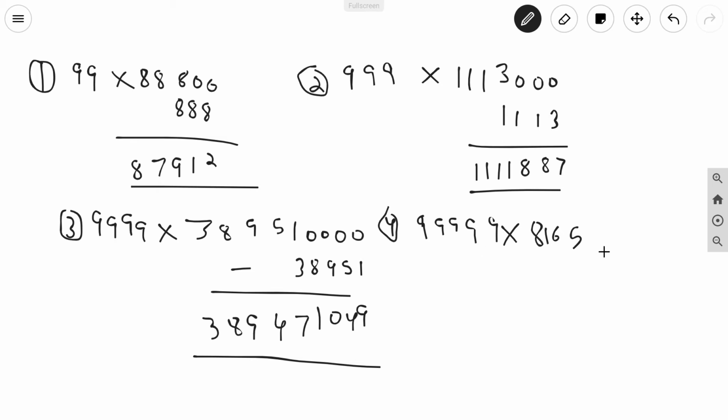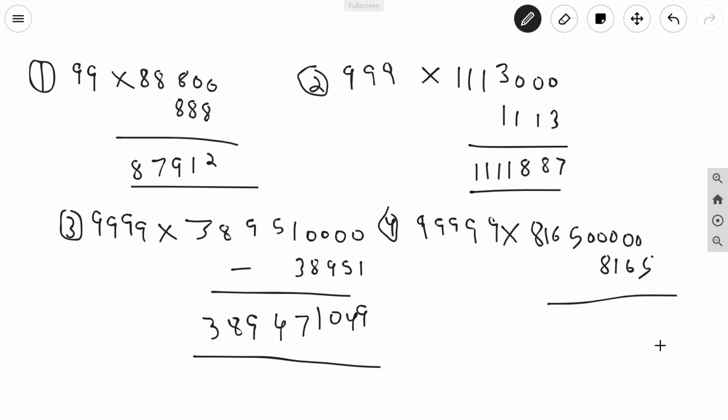99999 into 8165. There are 5 digits, so put 5 zeros: 1, 2, 3, 4, 5, and write the given number 8165.